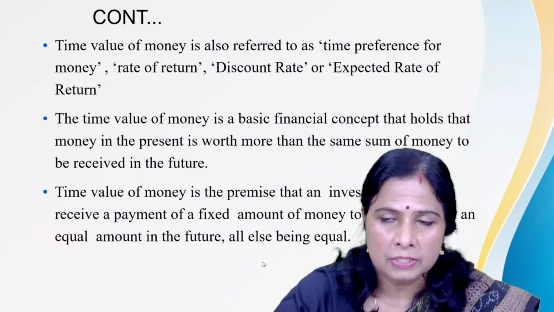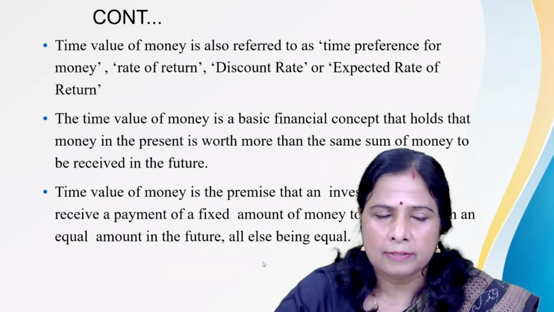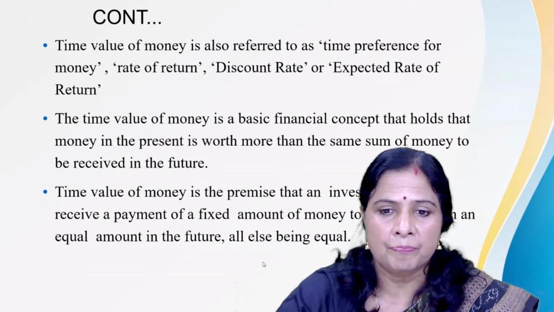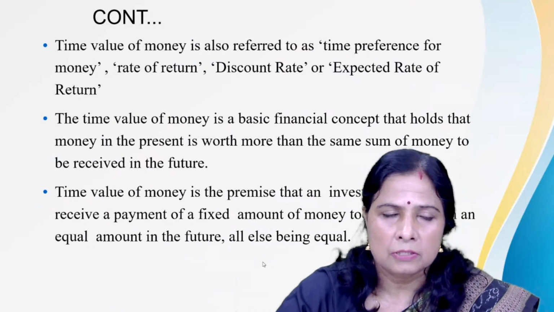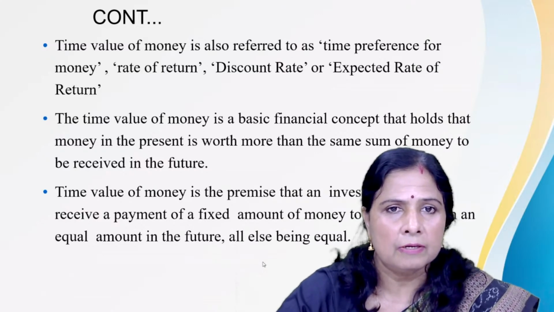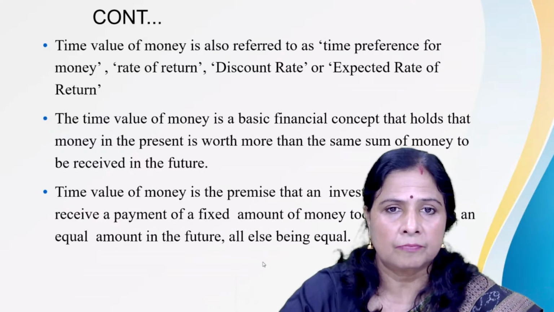So if this is so, what do we understand by the time value of money? The time value of money is referred to as time preference for money. We are giving preference to time because time has its value. The time value of money is also otherwise known as rate of return, discount rate, or expected rate of return.